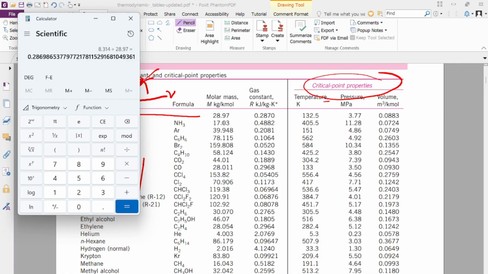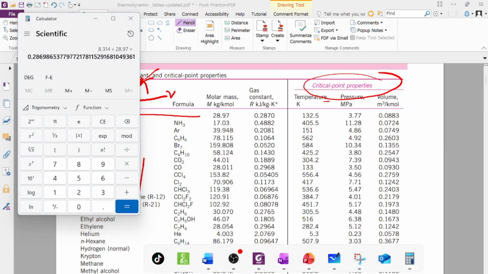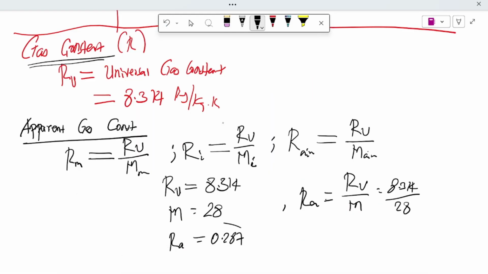We get 0.286. So now we have the gas constant.